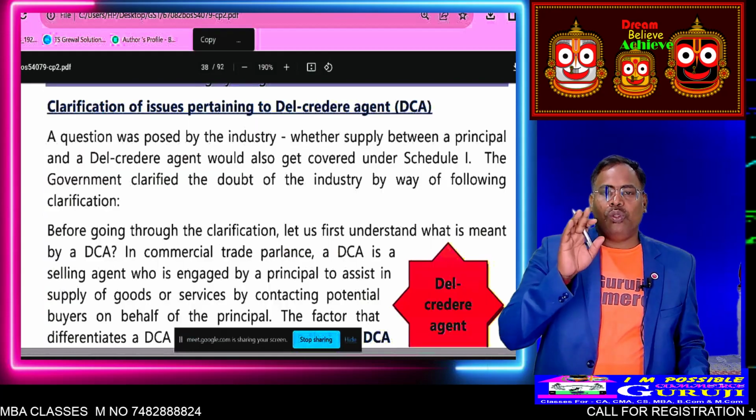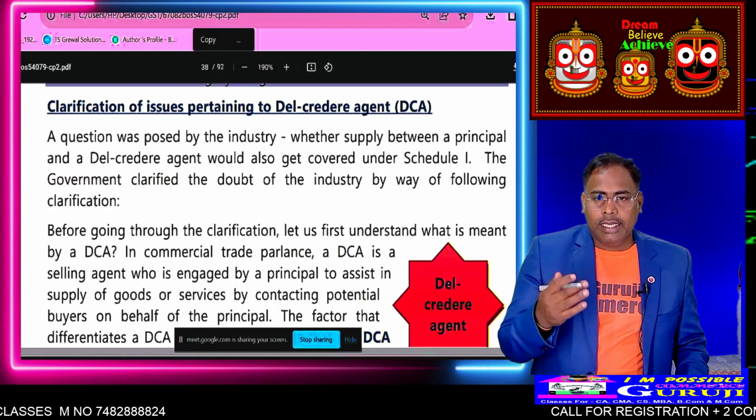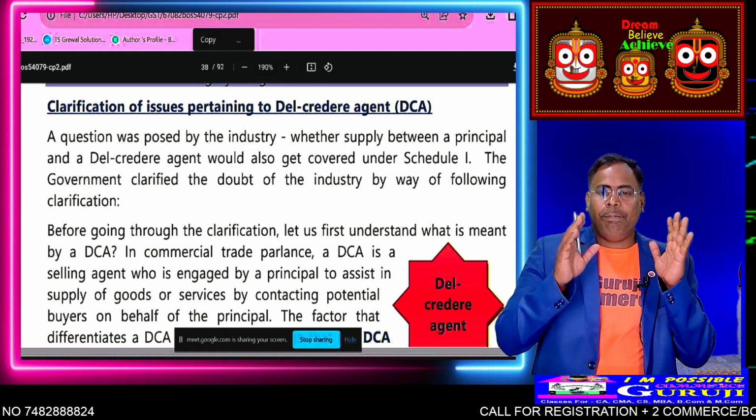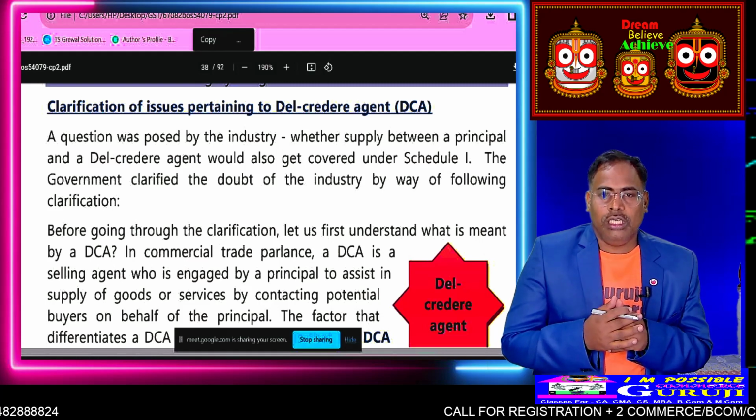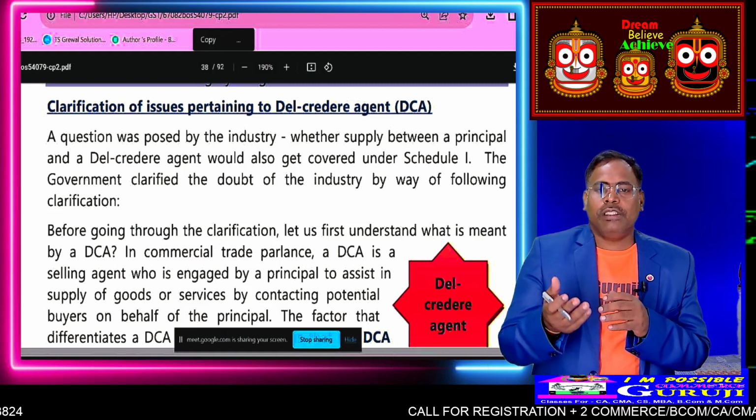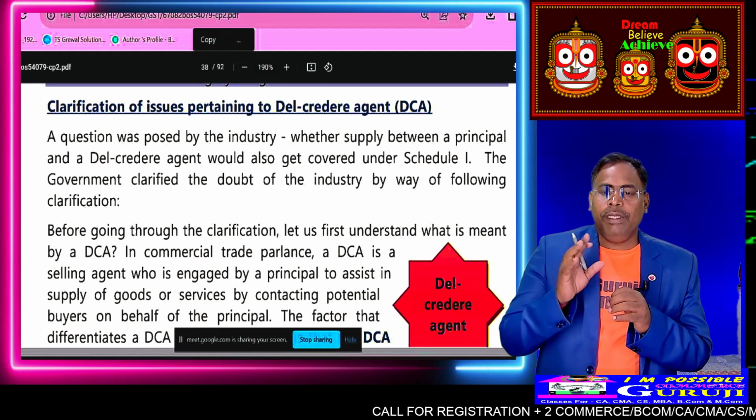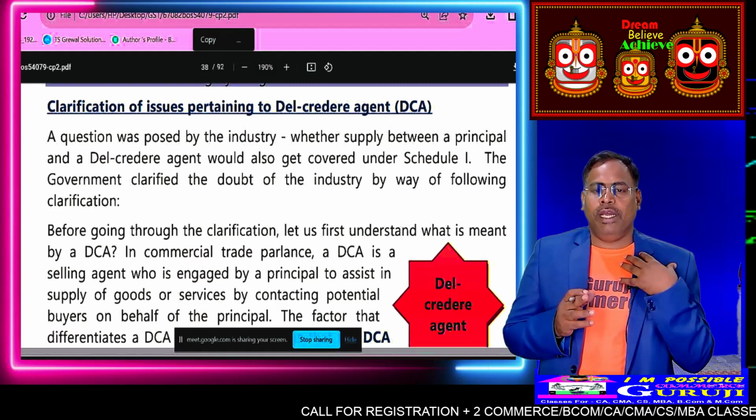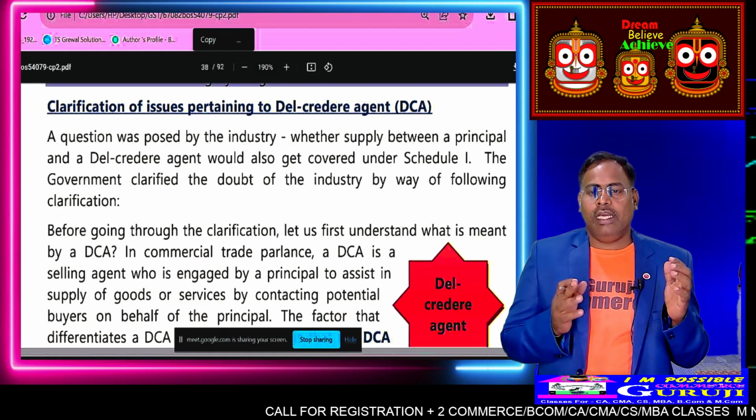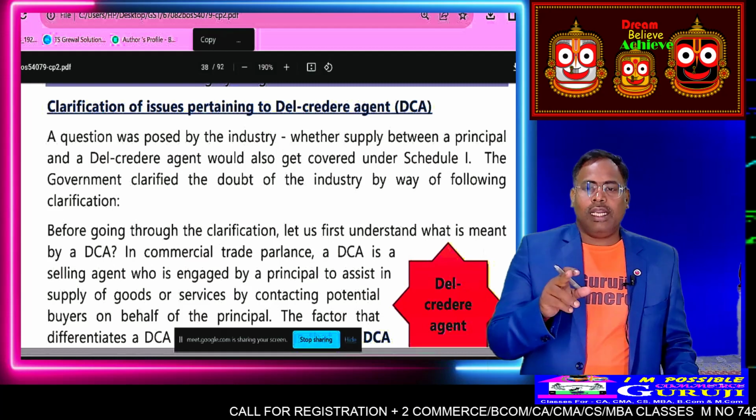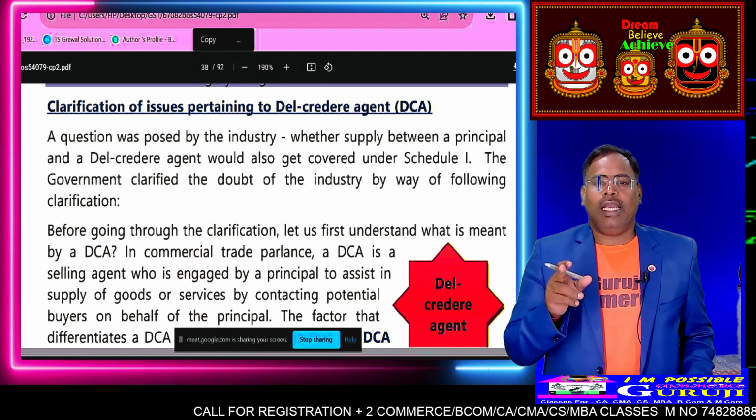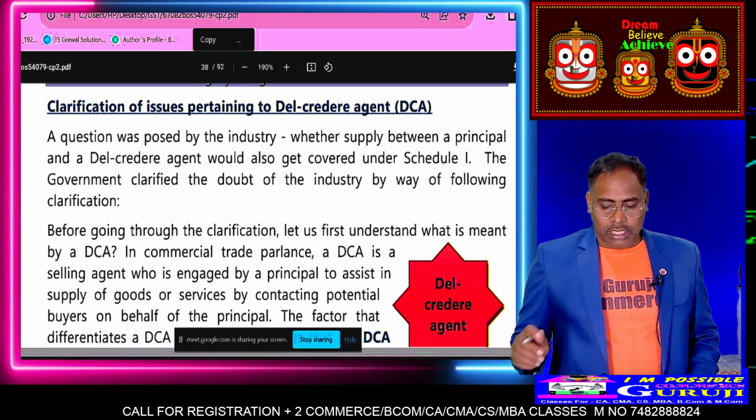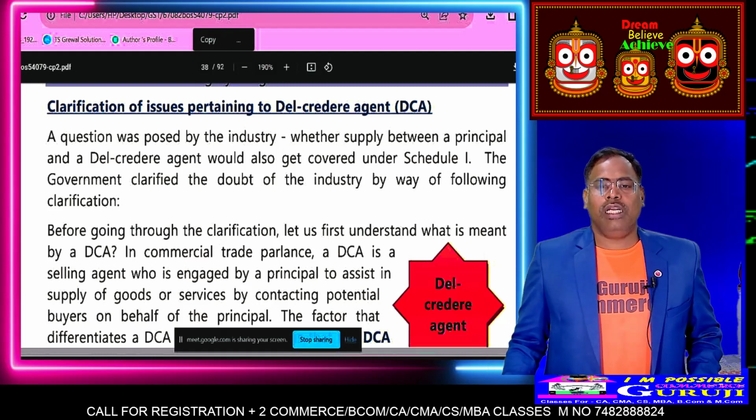Del credere agents are those agents who get more commission than a normal agent because they bear the risk of selling the goods. If the goods are not sold, they are purchased by them. So they have given a separate promise to the principal that if goods are not sold, I will bear all the losses. For that they are taking extra risk, so they are getting extra commission, that is del credere commission. Such persons are known as del credere agents.